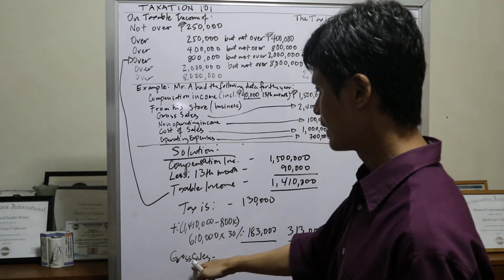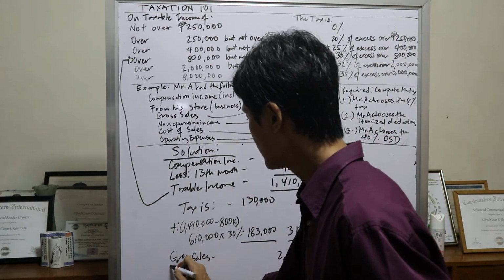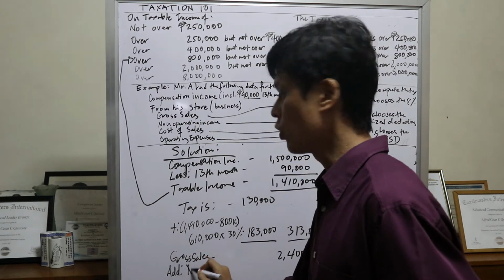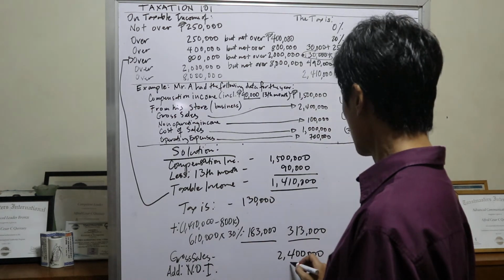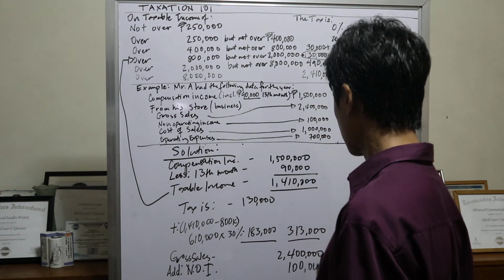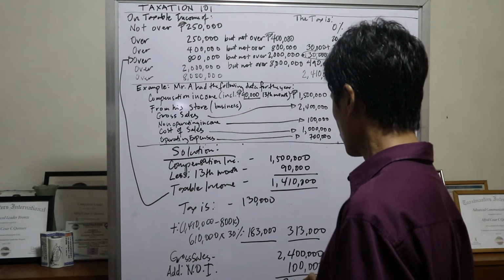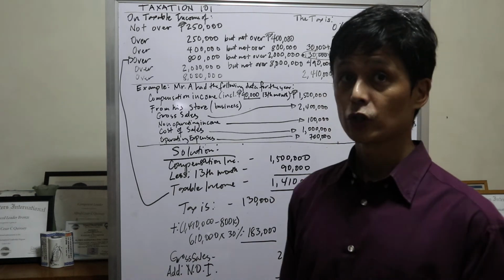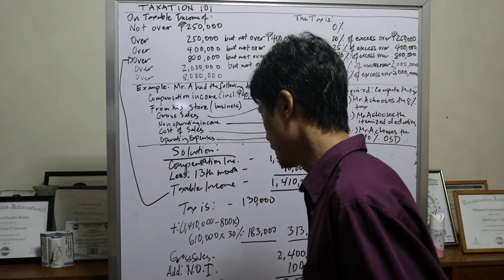So wala na tayong i-deduct na mga expenses dito. Ang i-add na lang natin instead yung non-operating income or NOI, which is 100,000. This 100,000 would be added to 2.4 million, would give you 2.5 million pesos. Okay, so that would be, anong tawag dyan? Taxable income.